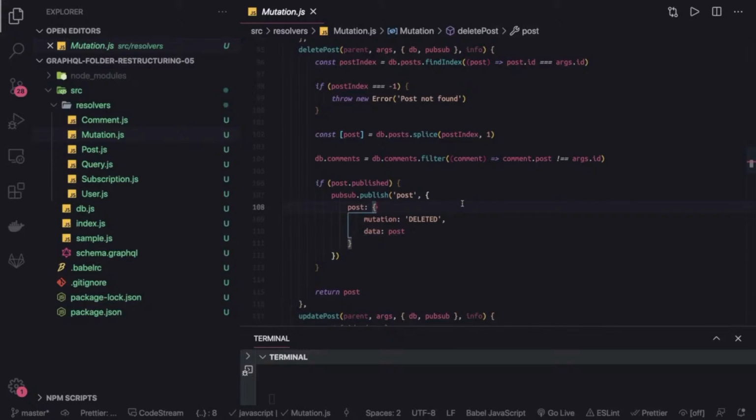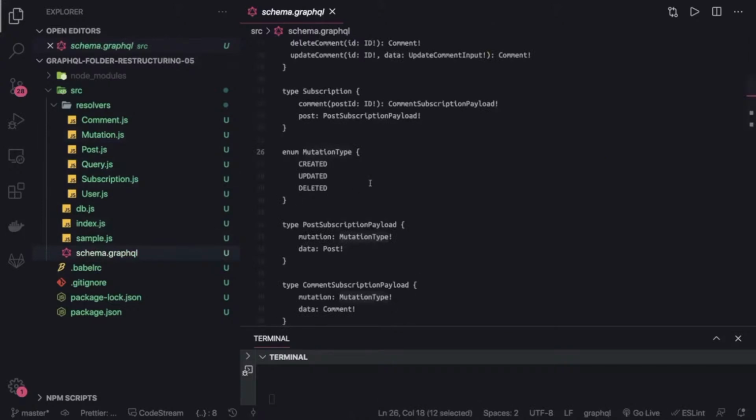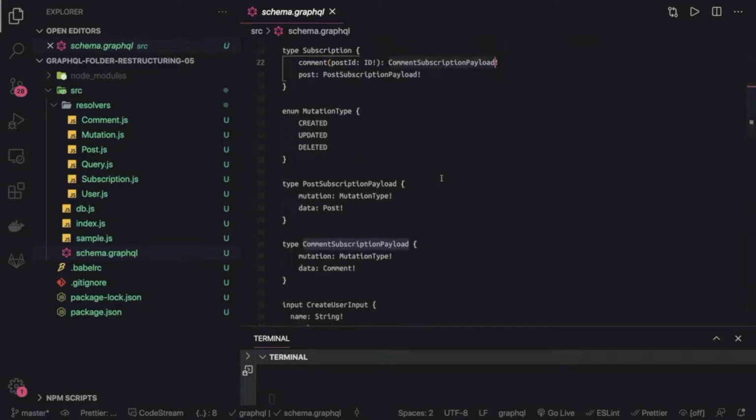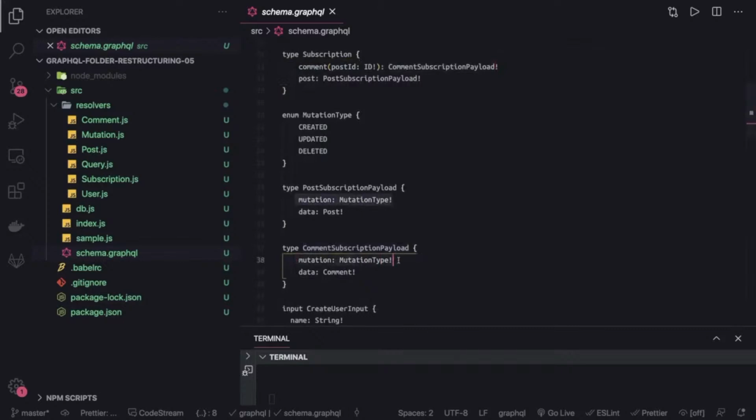We have to define their type definitions same as the query and mutation. So we will go to schema.graphql, and here I have defined the subscriptions, comment and post. Post is just going to return as the payload whatever updates are happening, and the comment is just going to take the post ID. Okay, you have commented on this particular post, deleted a comment on this post, updated a comment on this post. So these are the two different types we have. Like mutation is created, updated, deleted. This is having the post payload, this is having the comment payload, right?